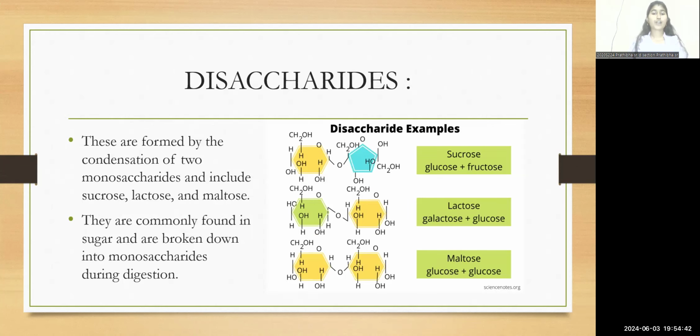The second subclassification is disaccharides. The disaccharides are formed by the condensation of two monosaccharides and it includes sucrose, lactose, and maltose. The disaccharides are commonly found in sugar and they are broken down into monosaccharides during the process of digestion. Here the diagram will represent the disaccharide examples. Sucrose is a combination of glucose and fructose, lactose is the combination of galactose and glucose, and maltose is the combination of glucose and glucose.